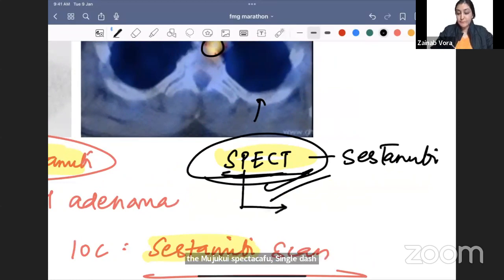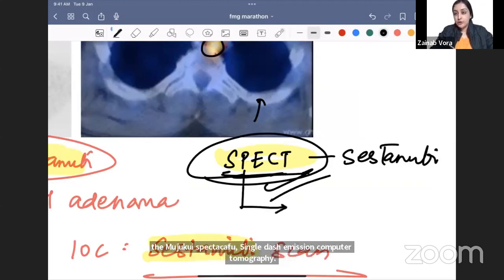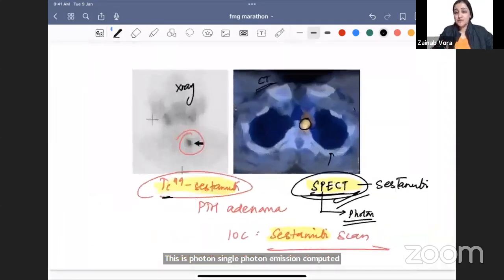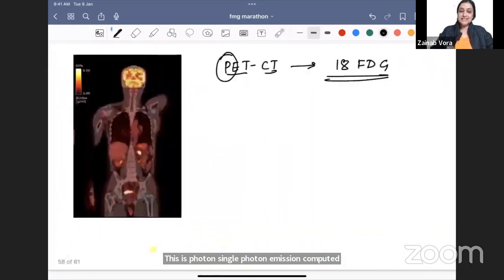Just tell me what is the P. Proton, photon, positron, polio. No, it is not polio. This is photon. Single photon emission computed tomography. So this is photon because this is gamma ray. This is emission of gamma rays here, whereas this is a positron emitter.